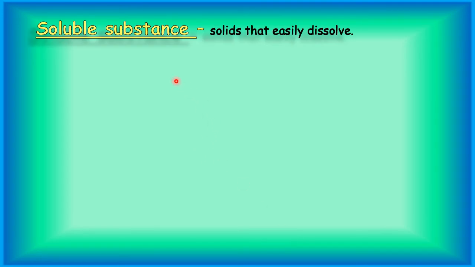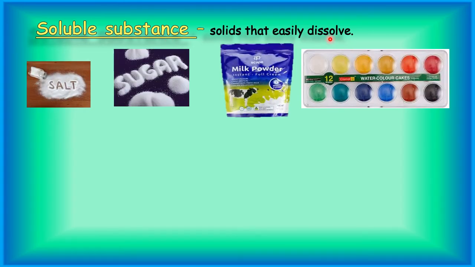Now children, come to solute. Solute means the thing that we add in solvent. That solute is divided into two parts: soluble substance and insoluble substance. Soluble substances are those solids that easily dissolve in liquids. Yes children, see for example, again I am taking the same example: salt, sugar, milk powder. Instead of coffee powder, now I have taken milk powder.